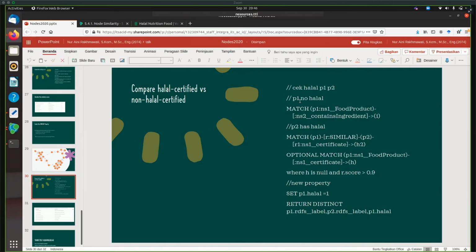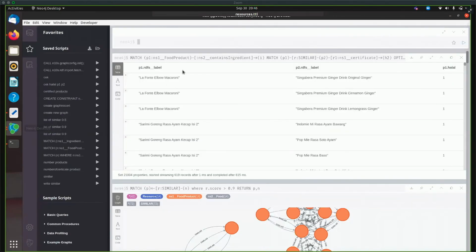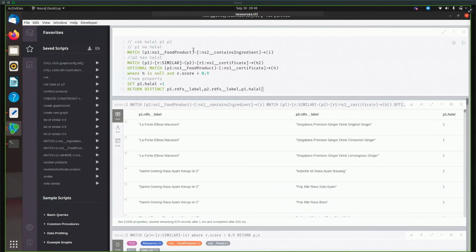Okay, after that, we already get the similar property that I told you about before. Now we can compare the halal certified products and the non-halal certified products. So we can use the Cypher query in Neo4j. What we do here is like this: we have the halal, and this is the match. If you see here, product one doesn't have a halal certificate, and product two has the halal certificate.